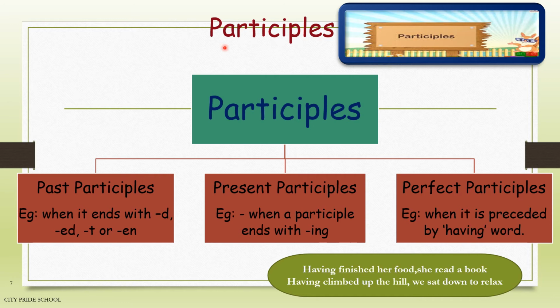Children, besides the two participles that we have learned, past participle and present participle, there is a third kind of participle also, which is the perfect participle, and it is formed when the verb is preceded by the word having.